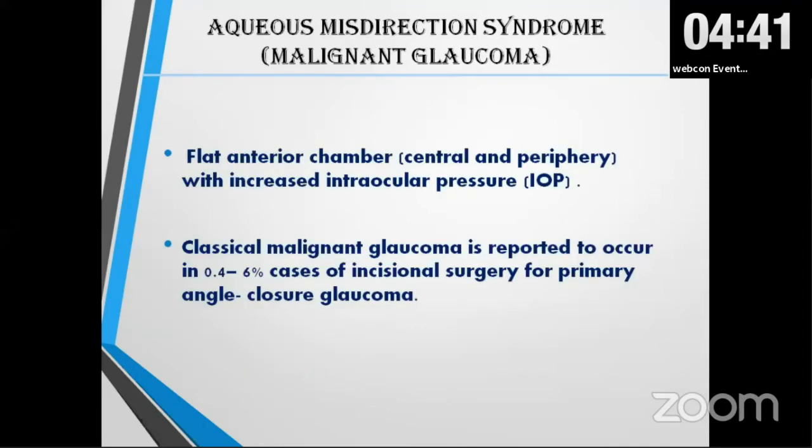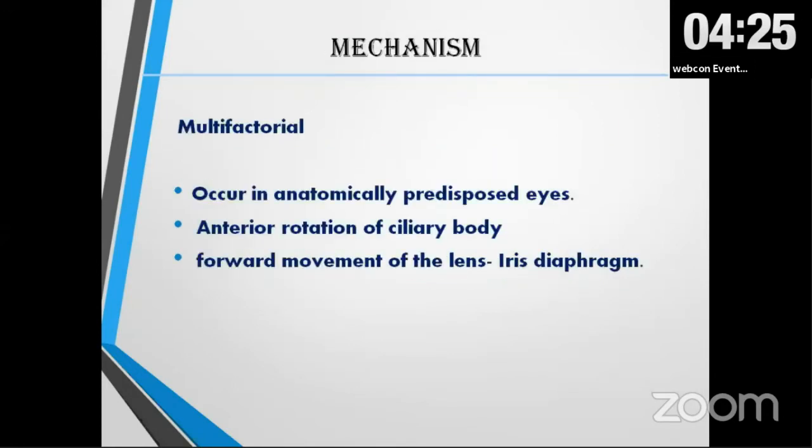Malignant glaucoma, aqueous misdirection syndrome. All of us are scared of this thing. Here, the patient presents with a flat anterior chamber, central and peripheral both, with increased intraocular pressure. Classical malignant glaucoma is reported to occur after incisional surgery for primary angle closure glaucoma. The mechanism is multifactorial. Basically, it is because of anterior rotation of the ciliary body and forward movement of the lens iris diaphragm.